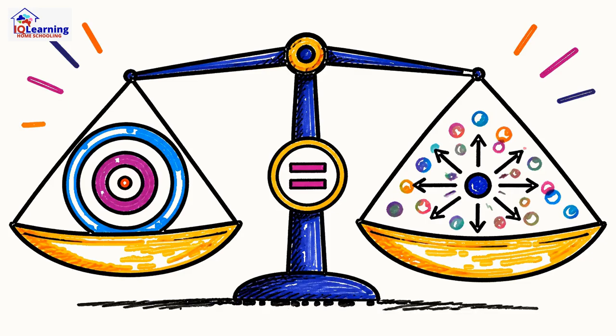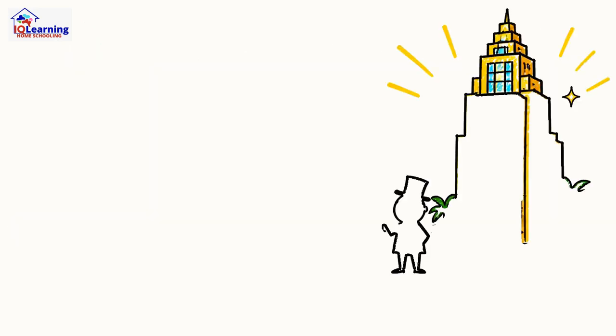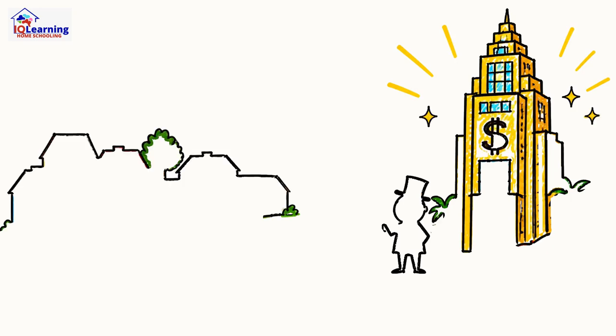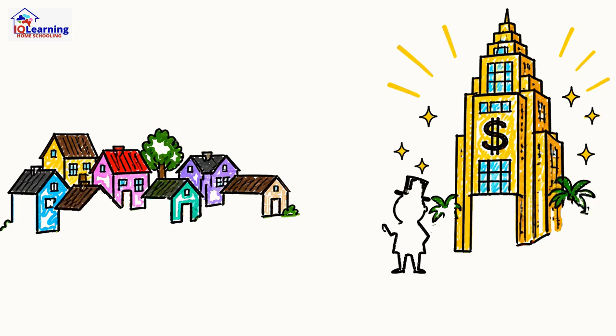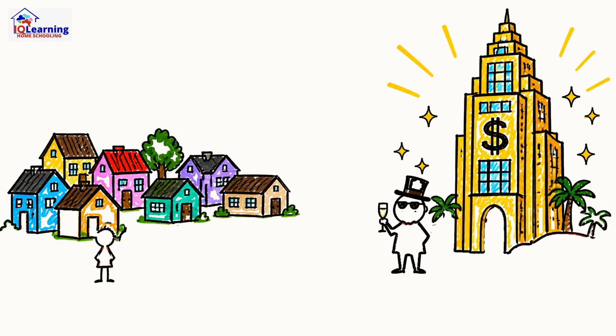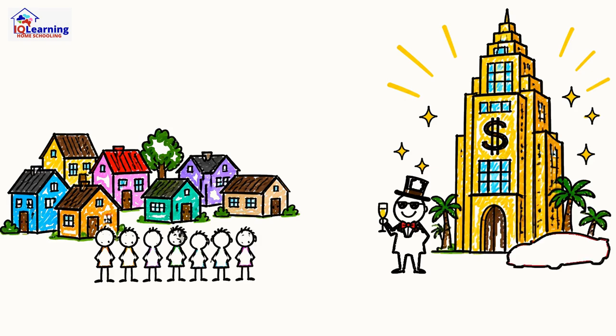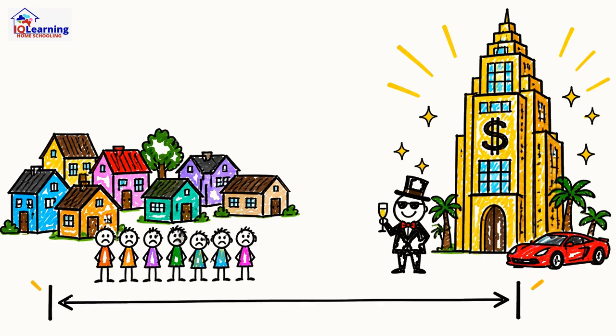You need the spread. A simple measure is the range, the gap between the highest and lowest value. But it's easily fooled. If one person in a small town is a billionaire, the range of wealth becomes massive, even if everyone else is poor. It only cares about the extremes.